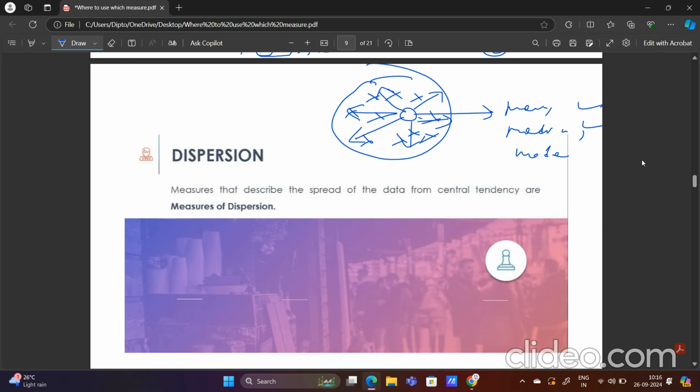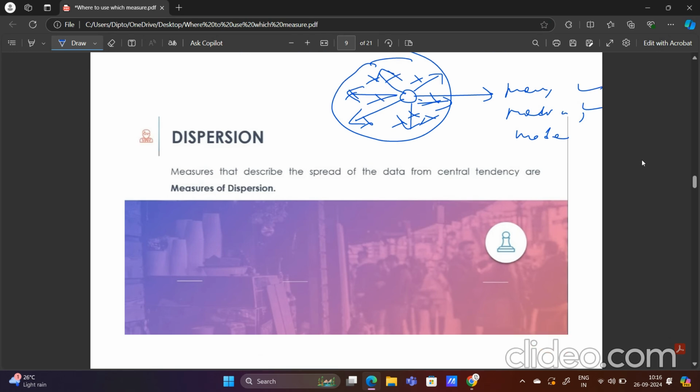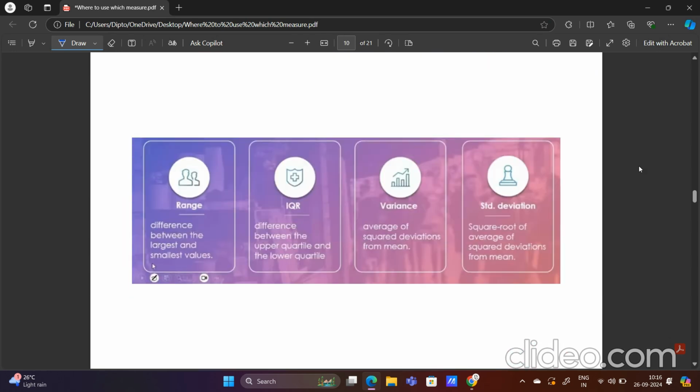So how much spread is present in our data points from this middle value, or from this measure of central tendency, which is mean, median or mode, is going to be told by measures of dispersion, which are range. Range is nothing but the maximum value minus the minimum value, x max minus x min.